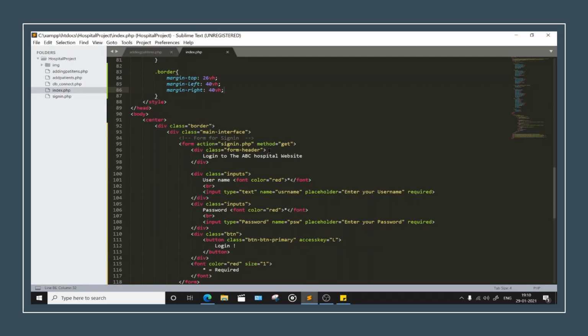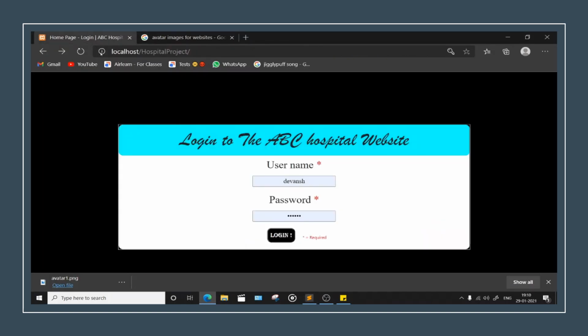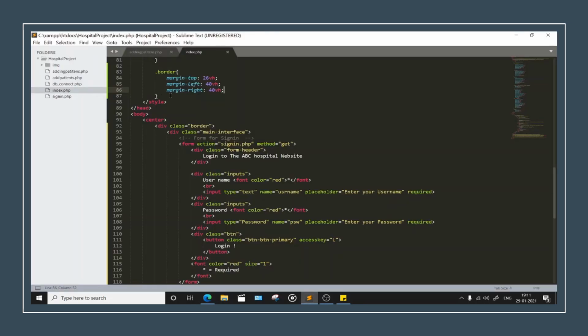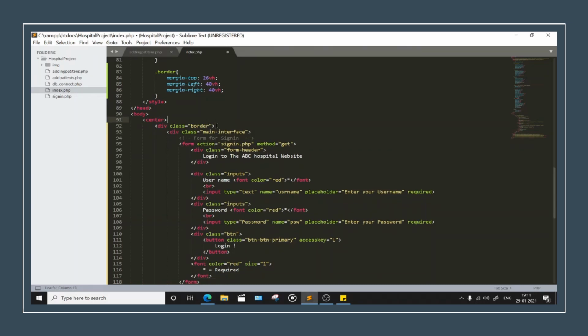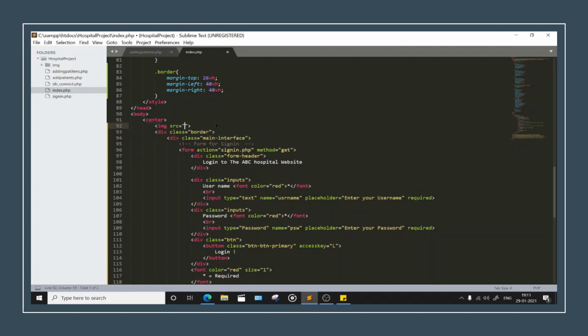Okay, now what you need to do is decide where we want this. Do we need it beside username? Do we need it beside password? I want it to appear here also and here also. So head down to the border one, and this is the border, right? We will go before it and type for image: img slash avatar1.png. Let's see the spelling better, no? Super. Okay, so this is how you go ahead.